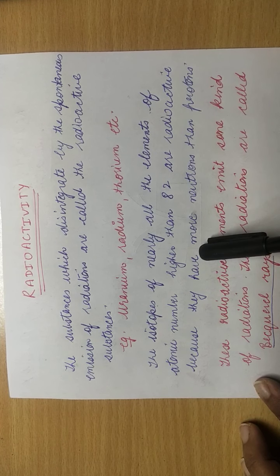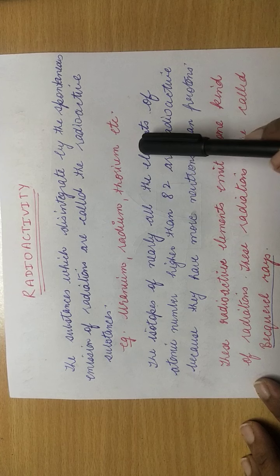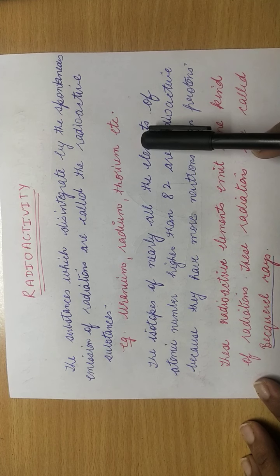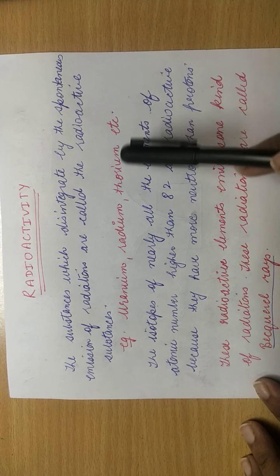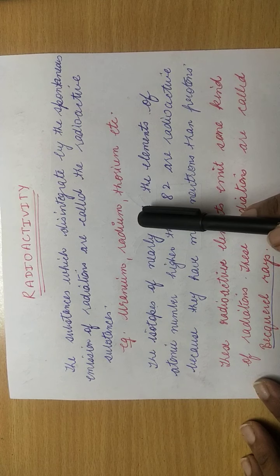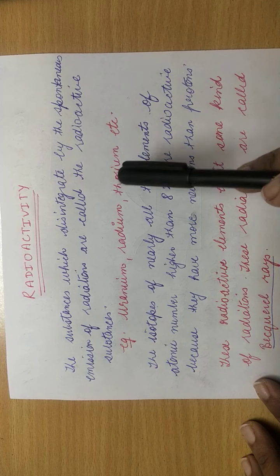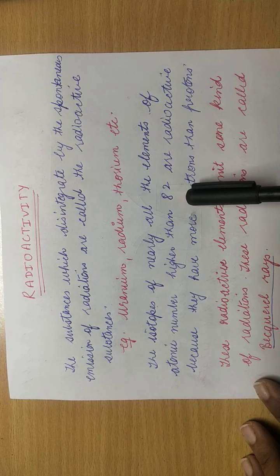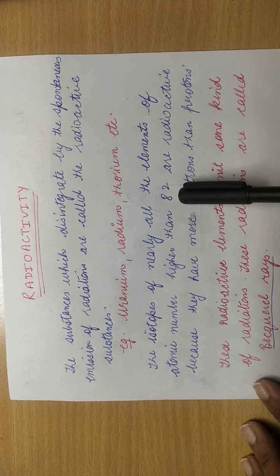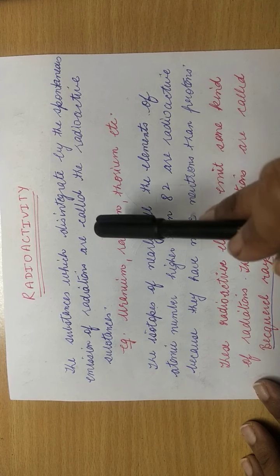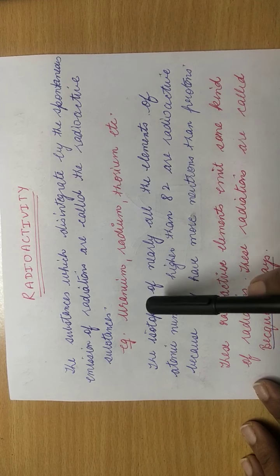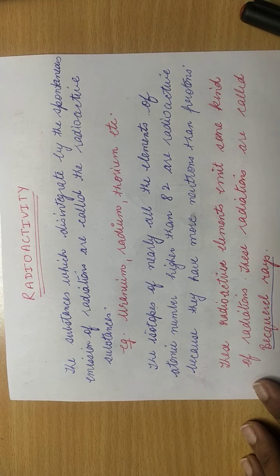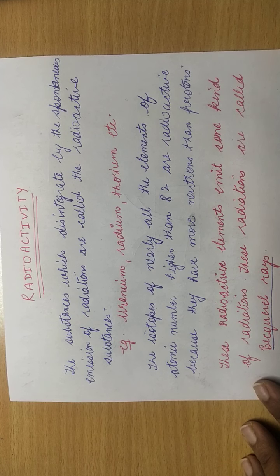For example, the given elements produce spontaneous radiations. So uranium is there, radium is there, thorium is there. The element whose atomic number is more than 82 will produce radioactive emissions. And why do they produce radioactive emission?